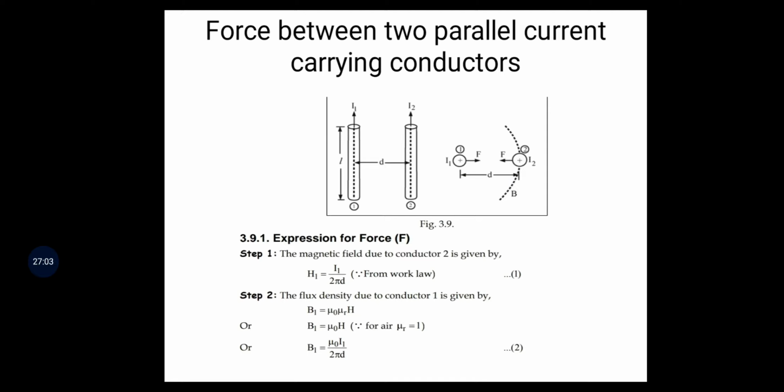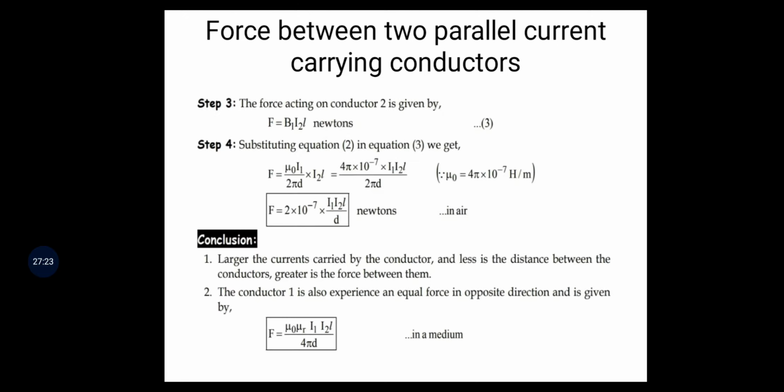Here we use air as the medium, that's why mu r equals 1. So B1 equals mu naught I1 by 2 pi d. The force acting on conductor 2 is given by F equal to B1 I2 L newtons.